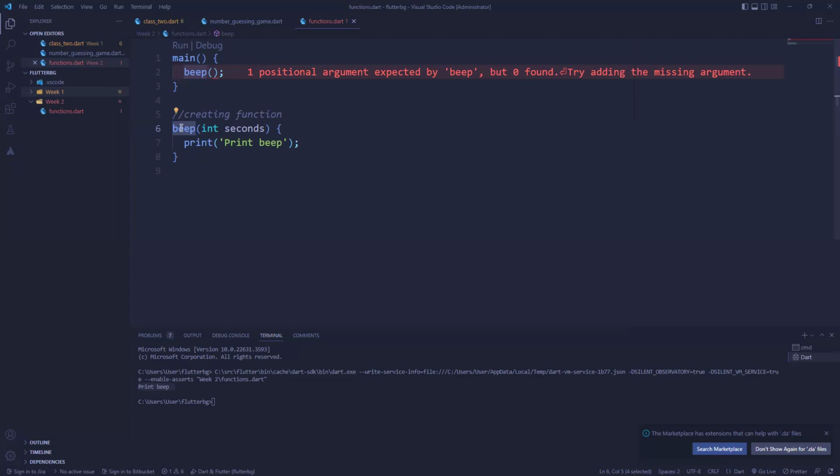So when we call this function, you can see here in this function call, it says 1 positional argument expected by beep, but 0 found. Try adding the missing argument. So the words argument and parameter, we'll use them interchangeably, right? They kind of mean the same thing. So you can see that it is expected.